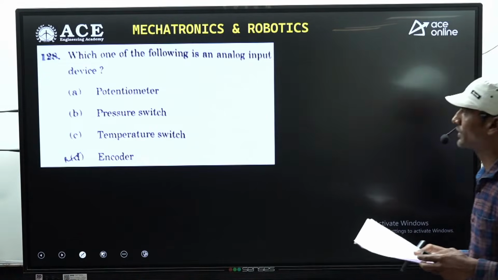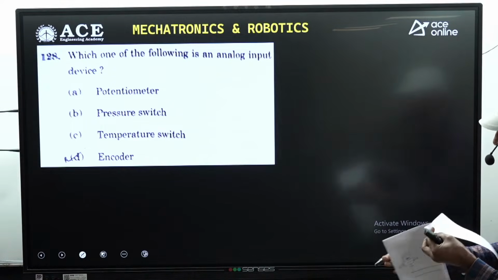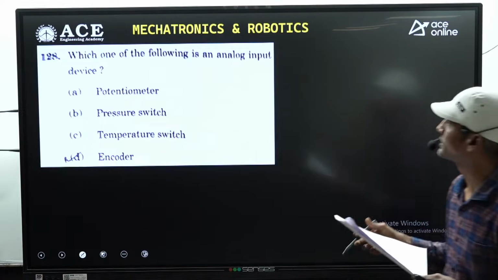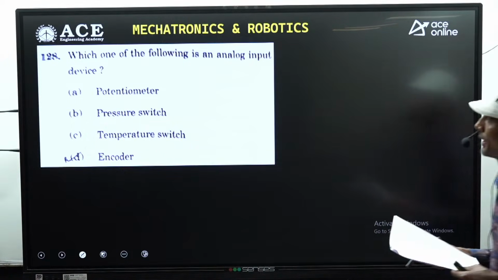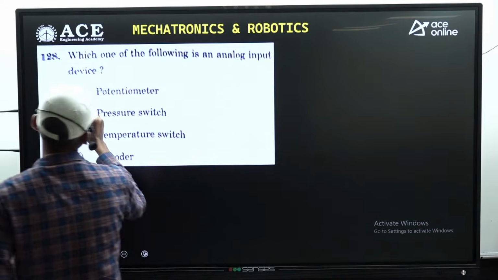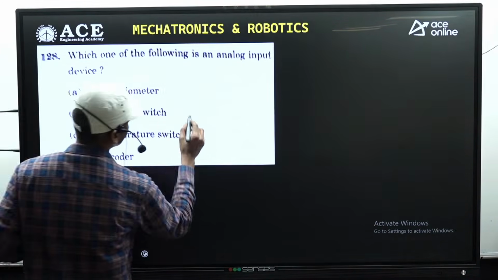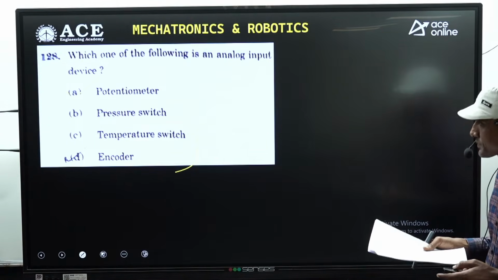So next, we have a question related to sensors. Which one of the following is an analog input device, right? Here the analog device is the potentiometer, which is the correct one. The remaining 3 are related to digital devices, right?